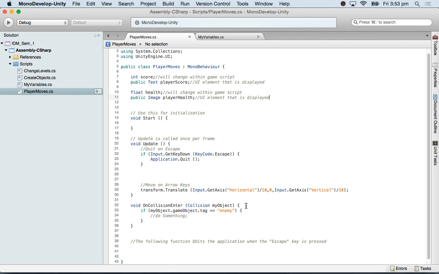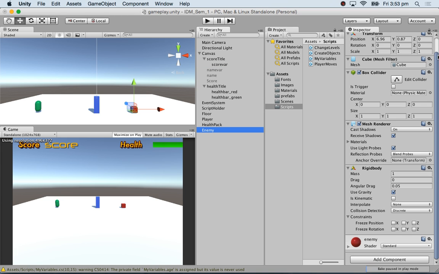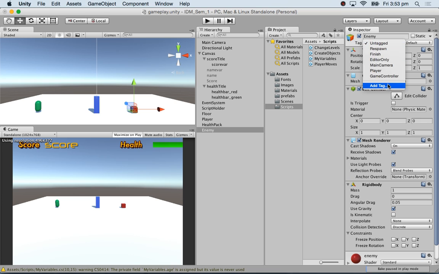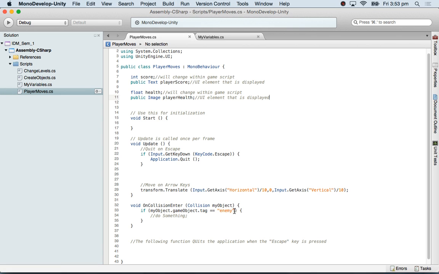So we have this. Now, if I hit something called enemy, now let me name that as enemy. So this enemy, it doesn't have a tag yet. See the tag? I have to add a tag. The name doesn't matter. I have to add a tag. I'm going to add a tag, all lowercase enemy. I just have to remember what I've called it and how I've called it. So if I hit the enemy, what am I going to do? I'm going to say